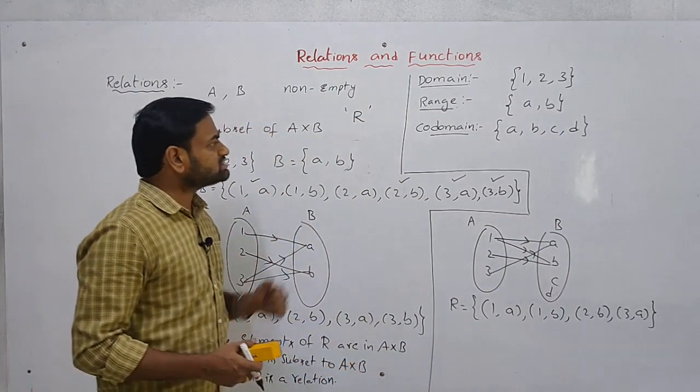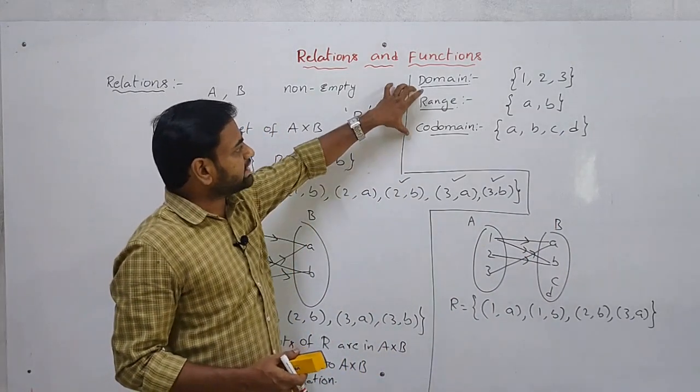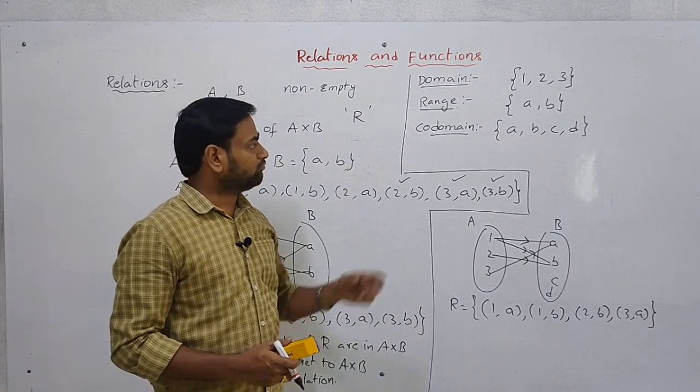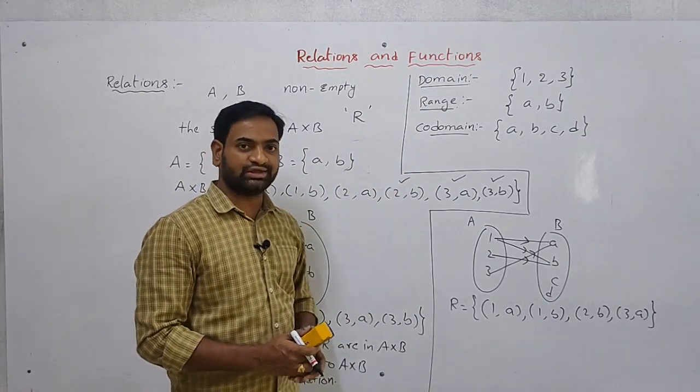Now, what is the relation between range and codomain?